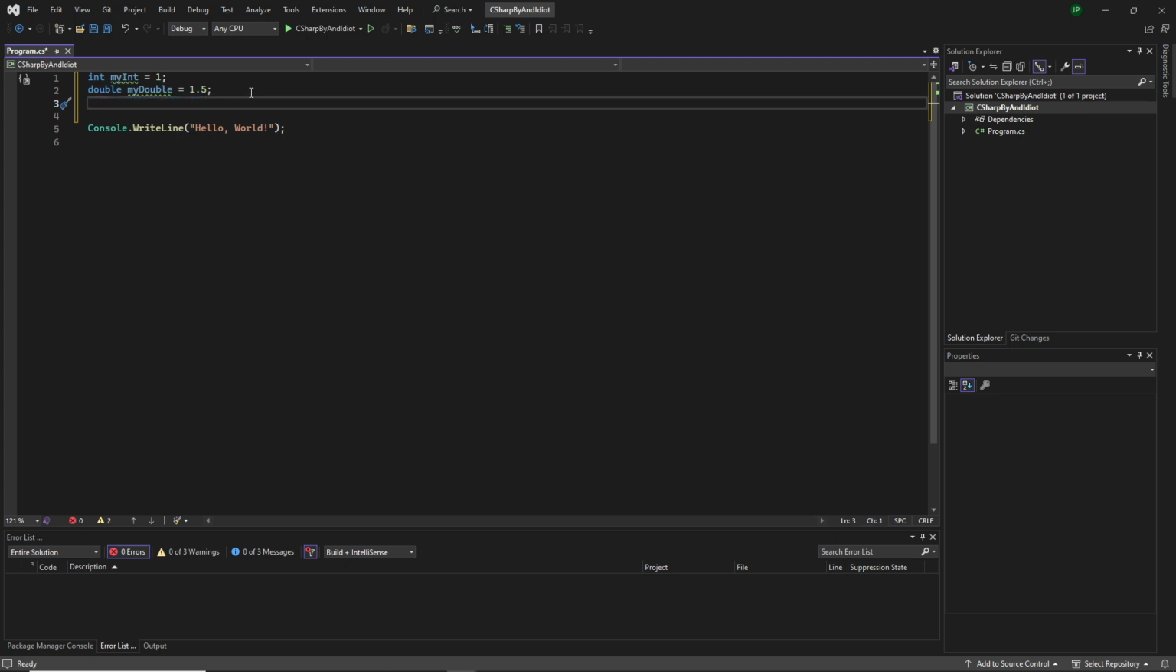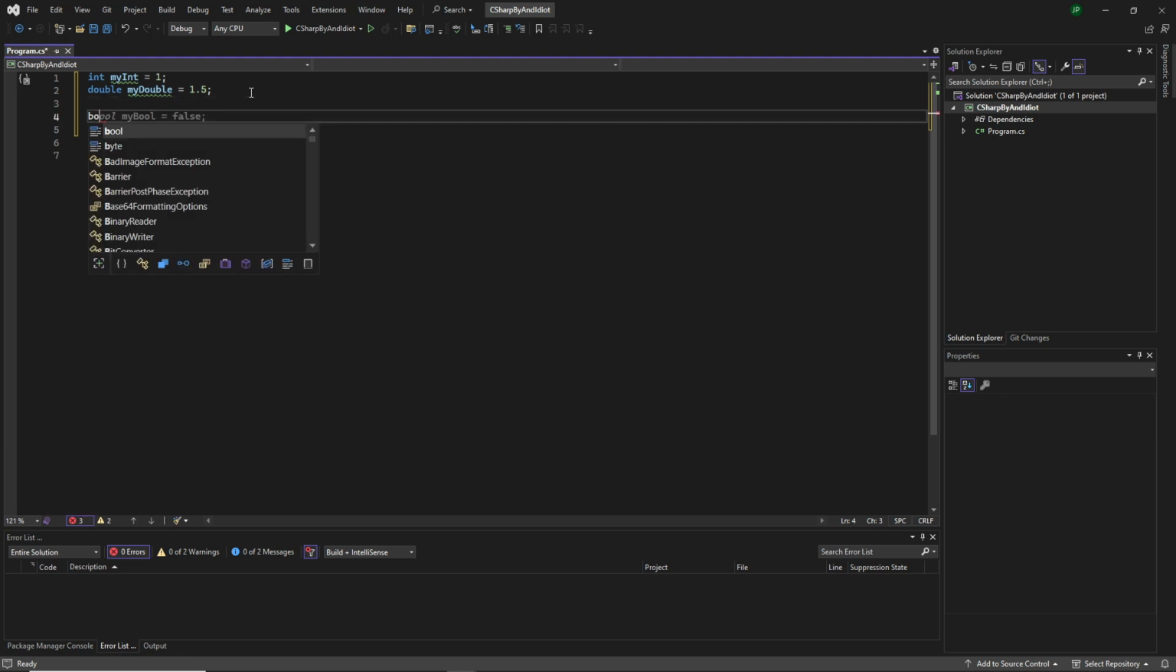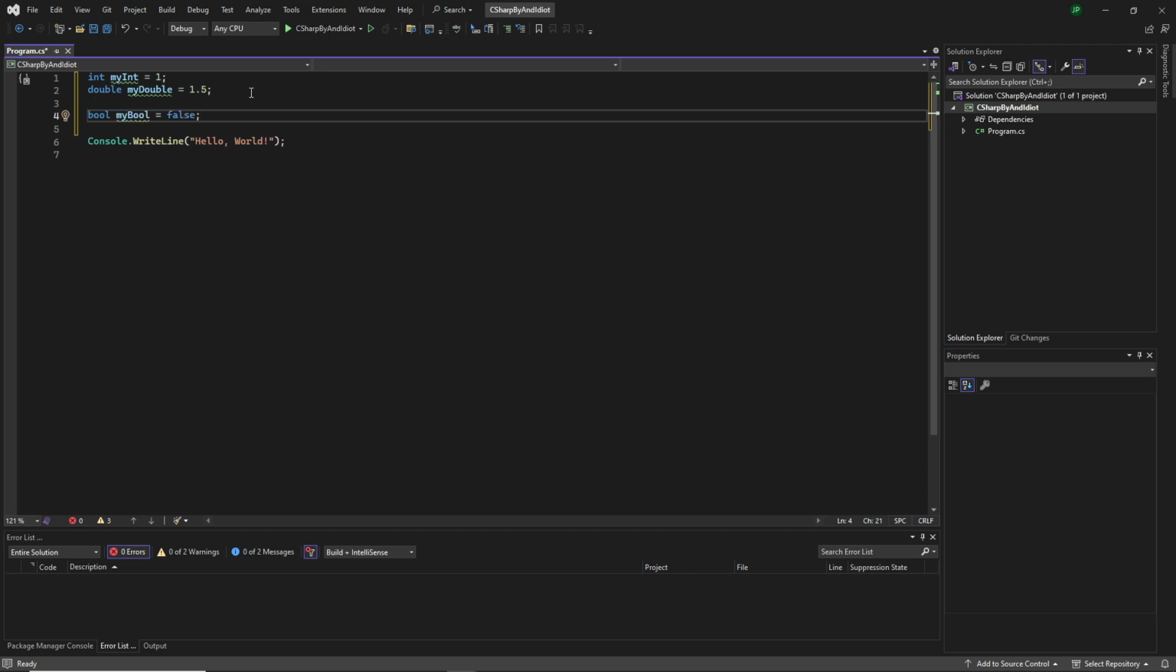So, rid of that. Then we have something called a boolean, or in this case, bool. Now, bool is simple. It can have 2 values. It can be true, or it can be false.